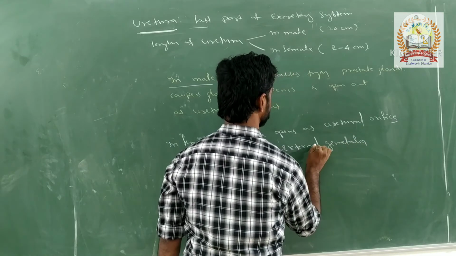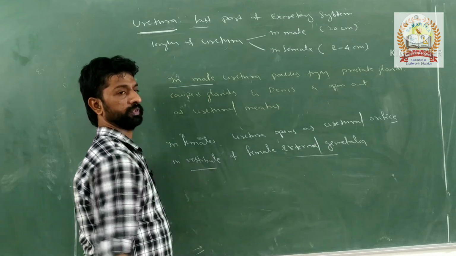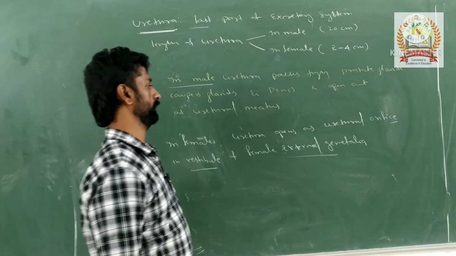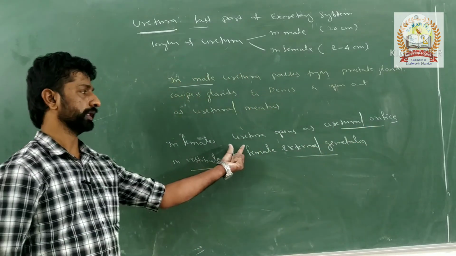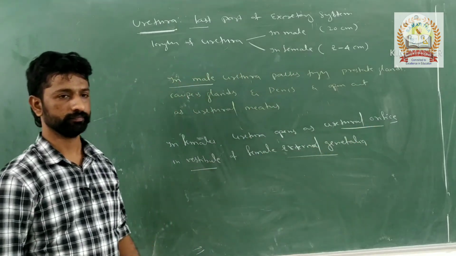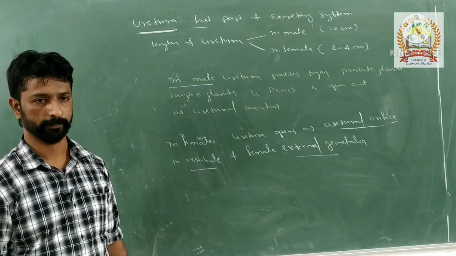In the female external genitalia, there is a depression called the vestibule. In that vestibule, there is an opening called the urethral orifice through which the urethra opens out. Any doubt in this one? So this is regarding the urethra.